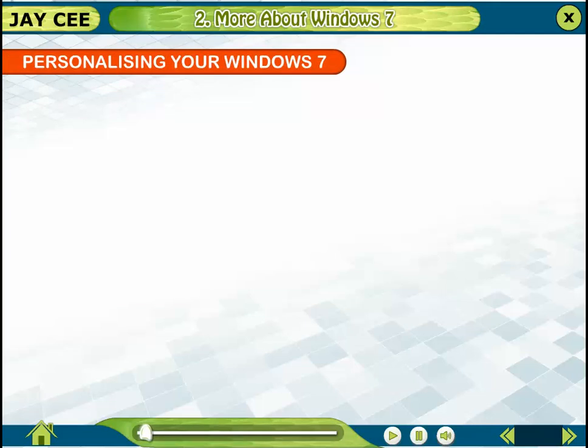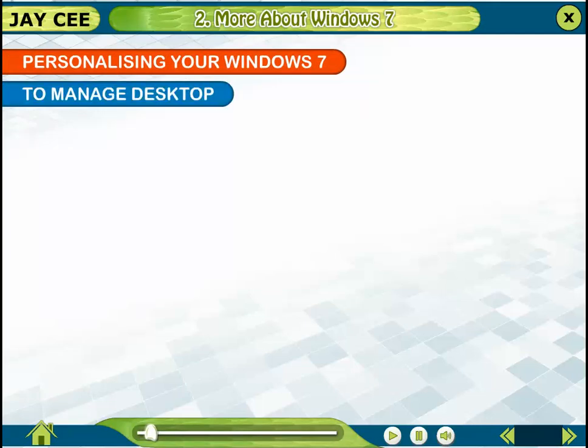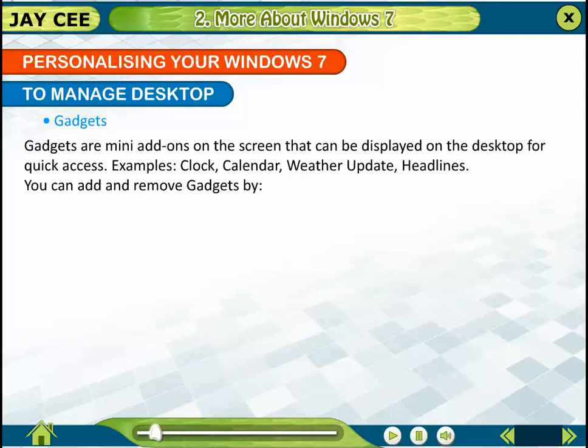Personalizing your Windows 7. To manage desktop gadgets. Gadgets are mini add-ons on the screen that can be displayed on the desktop for quick access. Examples: clock, calendar, weather update, headlines.